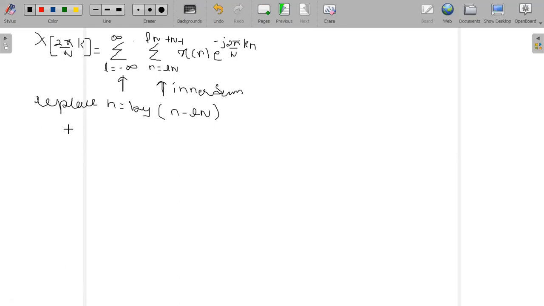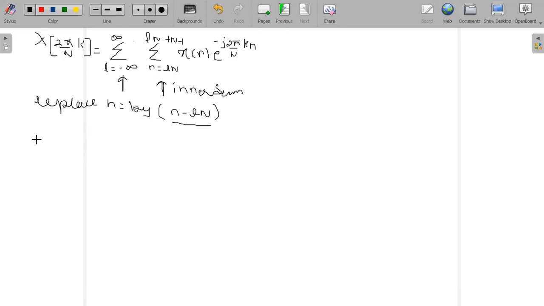So I will consider this first. How the replacement should be done is you need to write the statement: replacing small n by n minus lN.